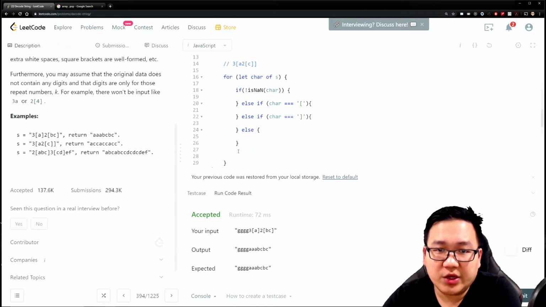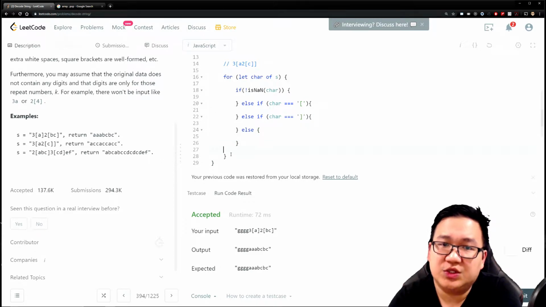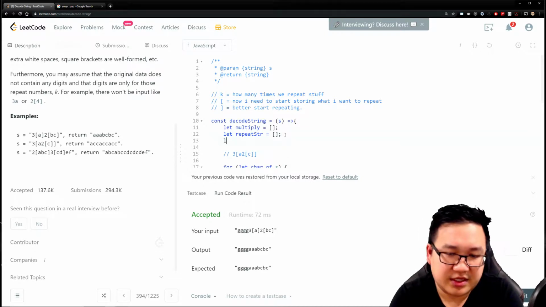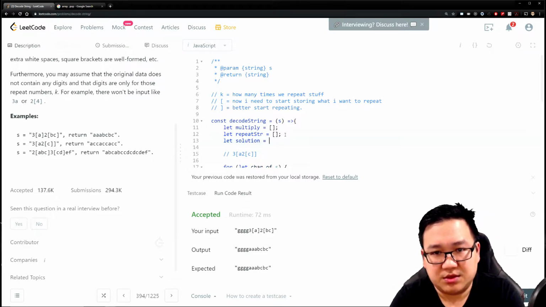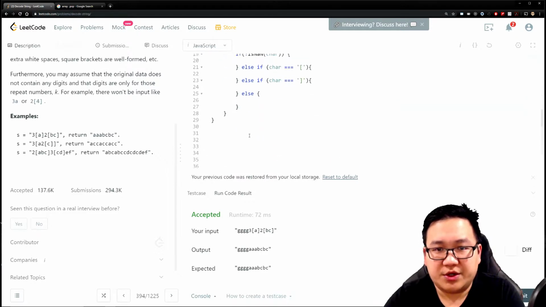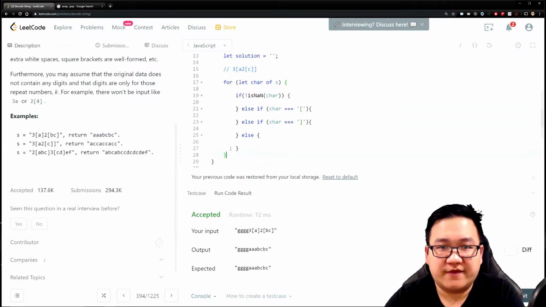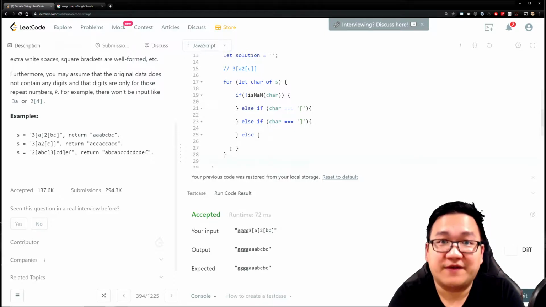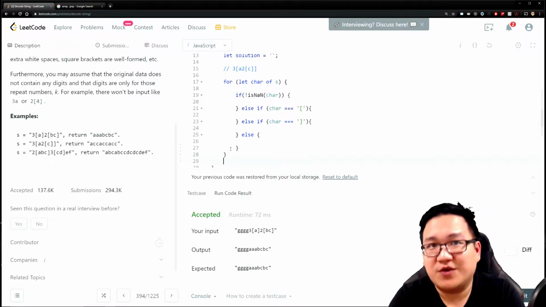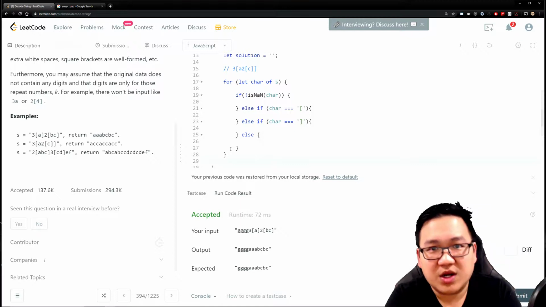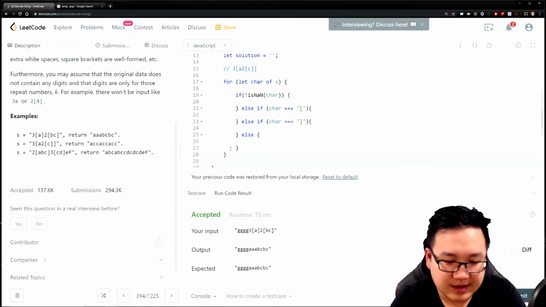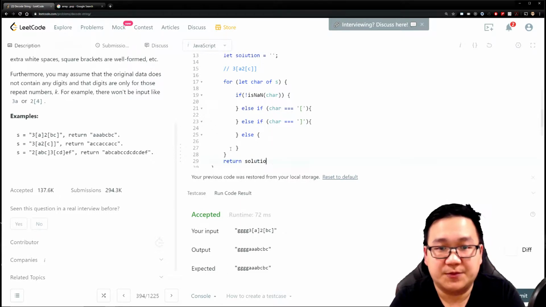Let's make sure we don't forget what we're actually doing in this. What are we returning? We're returning a string, so let's dedicate that as a solution. I'm going to create a solution, which is what we're returning, and make sure we return that right away so we don't forget. I remember some folks going into interviews, or when I'm interviewing them, forget to actually return the final response. It's because the interview is so nerve-wracking that you kind of forget about it. What I like to do is structure things at a high level before I fill in the meat, and make sure I return what I need to return, which is the solution.